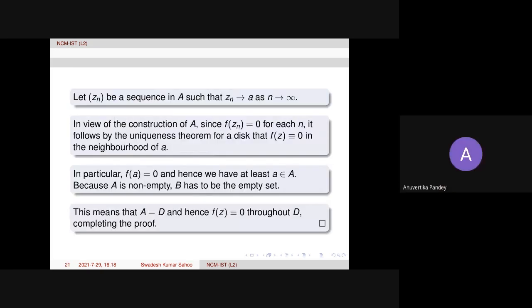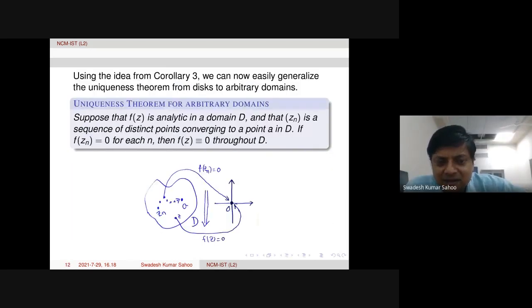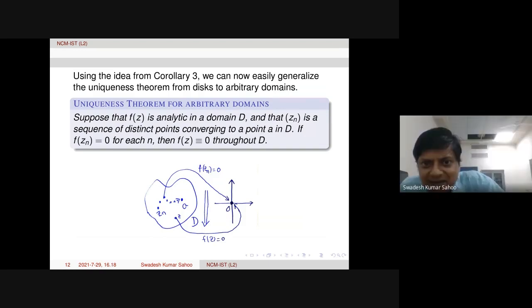Any question? Sir, the sequence that we take, can it be outside D? I mean, the elements of... What is your question? My question is, this sequence that we are taking, Zn, should it be inside the domain, or can we take it outside?